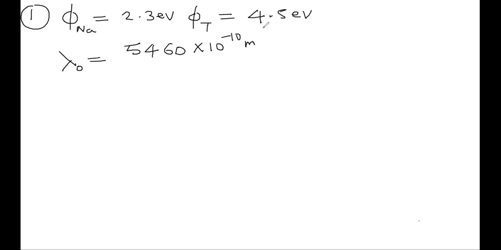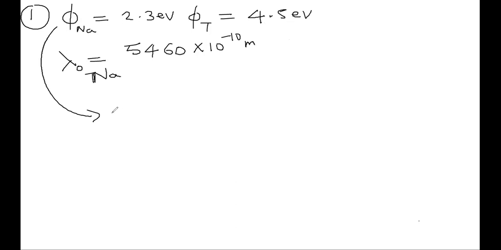Is the question understood? So this is the threshold wavelength for tungsten. They have given it for sodium. Sir, why did you write phi over there? This is the symbol for work function.